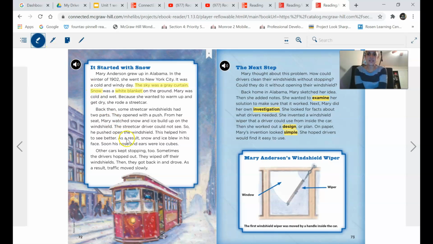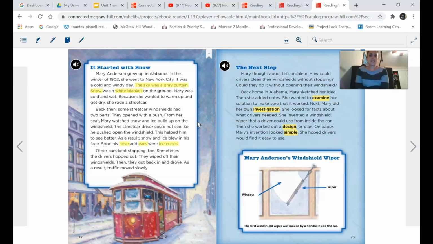I see two things that are not the same being compared: nose and ears are being compared to ice cubes. What does that help you to visualize as a reader? Go ahead and answer that question to the right.